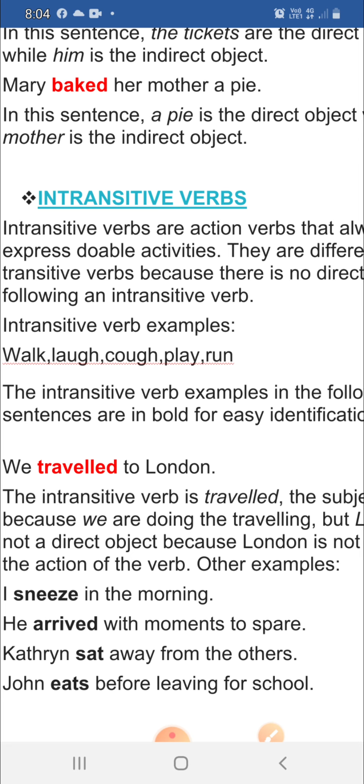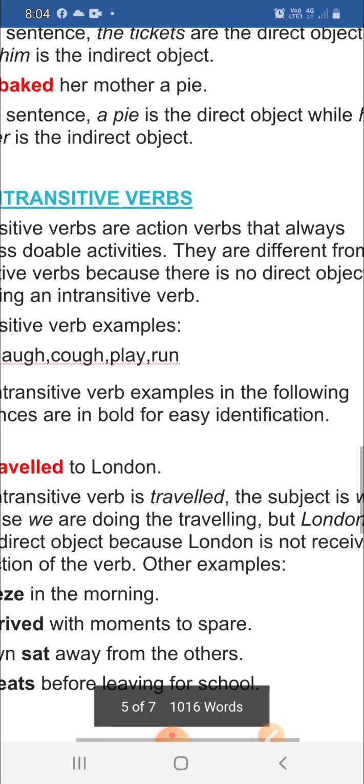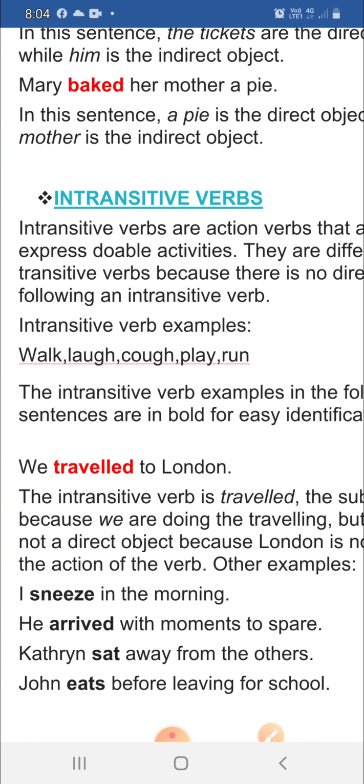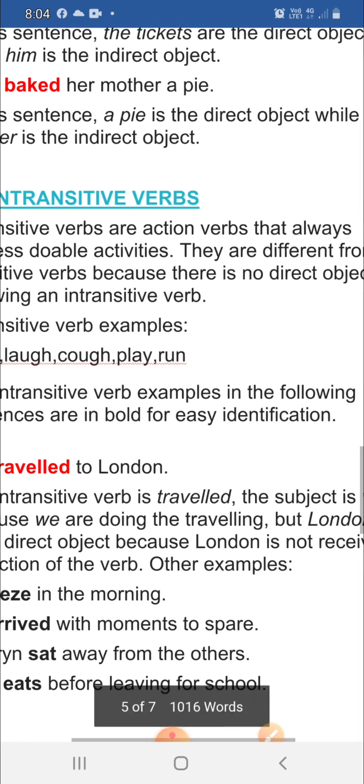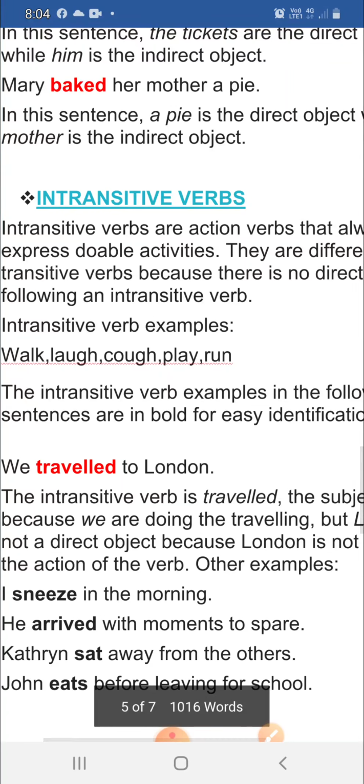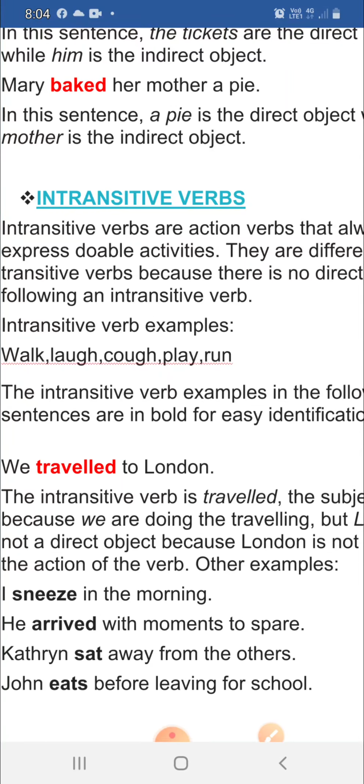Okay, now let us move on to the other type of verbs, that are intransitive verbs. What are intransitive verbs? Intransitive verbs are action verbs that always express doable activities. They are different from transitive verbs because there is no direct object following an intransitive verb. Here no direct object is mentioned. We are not using any direct object in such kind of sentences that have an intransitive verb.